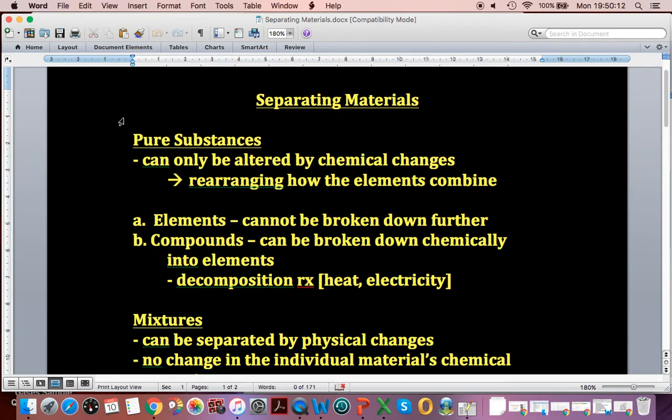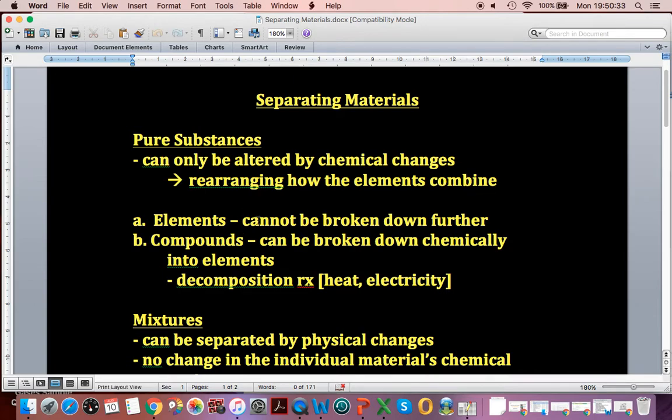Good day. This video is going to go with the classification of matter video, and we're first going to look at separated materials, and then we'll look at some of the different properties. So for a pure substance, we've said it can only be altered by chemical changes. We have to rearrange how the chemicals combine or break apart.